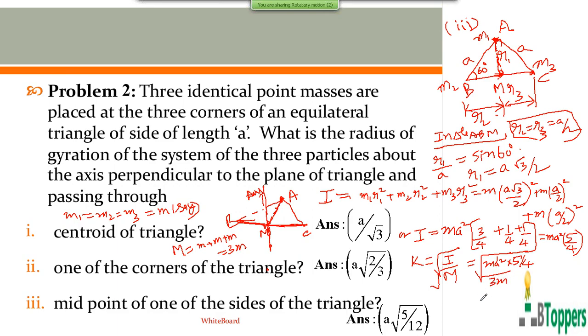So you can simplify this. You get K equal to A into root of 5 by 12. Or you can also write the answer for the third part of the question as A into root 5 by 2 root 3. If you want to copy this solution of the problem, you can take a pause and copy the solution.